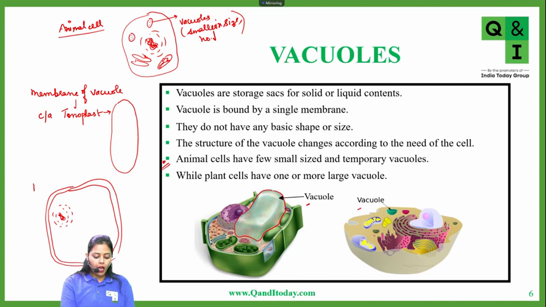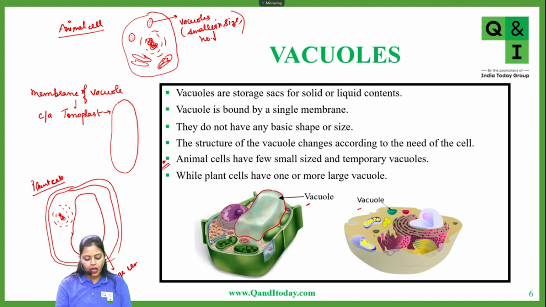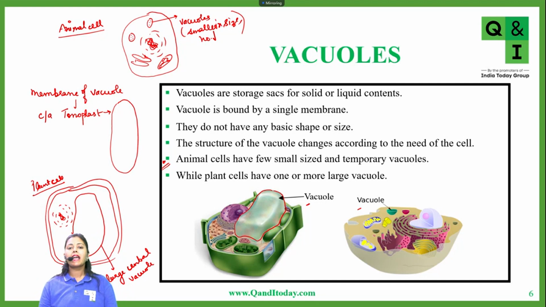In a plant cell, the nucleus is not located in the center. It is shifted to one side of the cell. Why? Because of the large central vacuole. This is a very, very important part of plant cells, that it has a large central vacuole present in it. So the nucleus is shifted slightly towards the side of the cell.